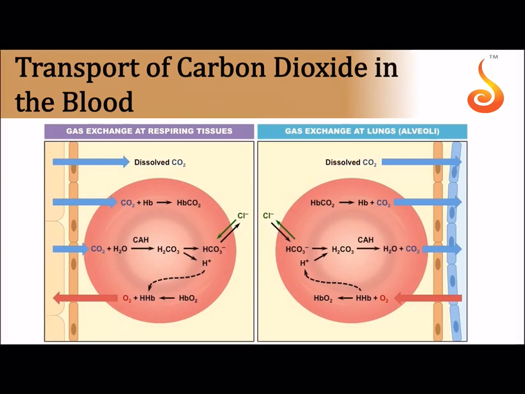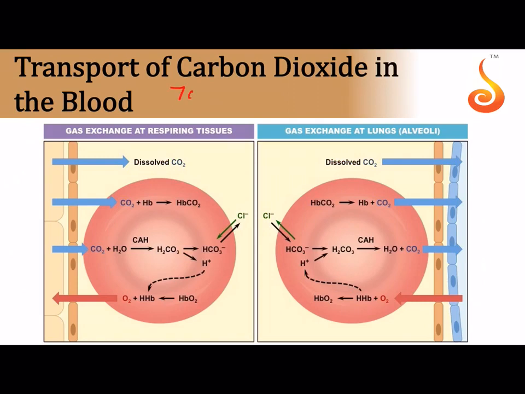How is carbon dioxide transported? Now in this slide I am focusing mostly on the 70% transport of carbon dioxide, that is in the form of bicarbonate ion. So bicarbonate ion is transported in the plasma. Now we will always start with the tissues. So in the tissue, this is the RBC, and the surrounding yellow colored fluid is the plasma, and these are the tissue cells that you can see over here.